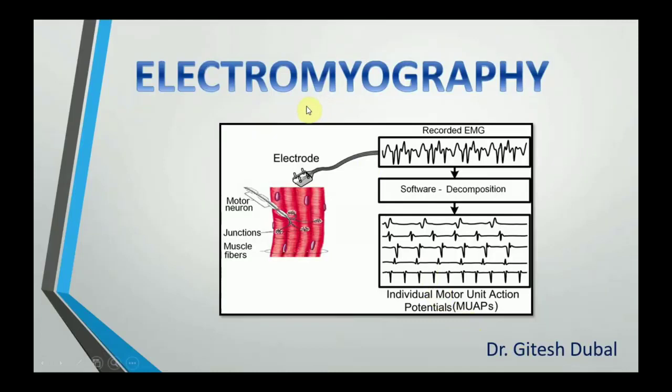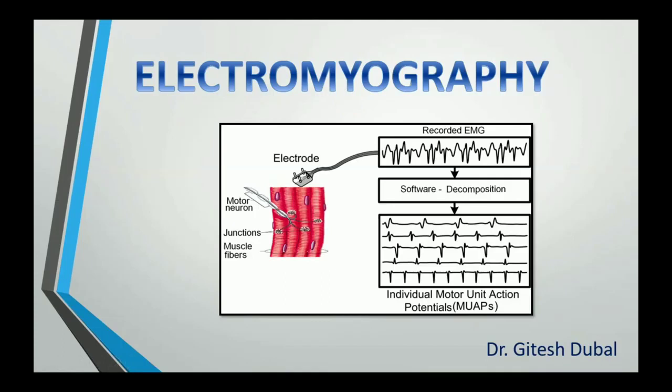Okay, before starting the lecture on electromyography, let's try to understand the term electromyography. The name electro means electrical activity, myo means muscle, and graphy means recording. So basically electromyography is a recording of the electrical activity of the skeletal muscle, and that is how the term electromyography was derived. So let's start with the lecture.